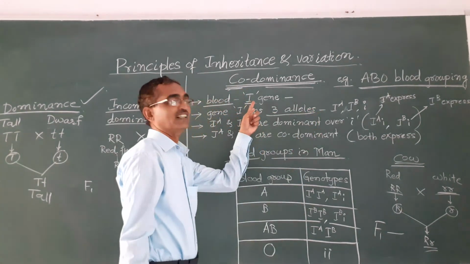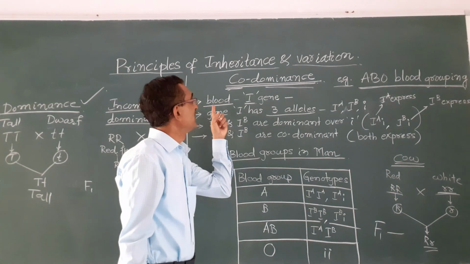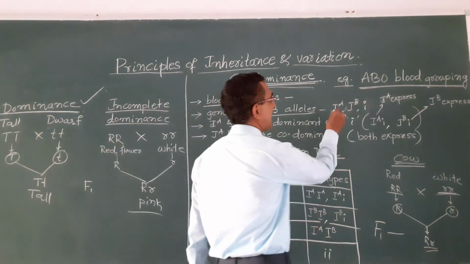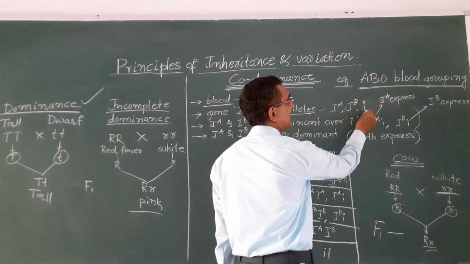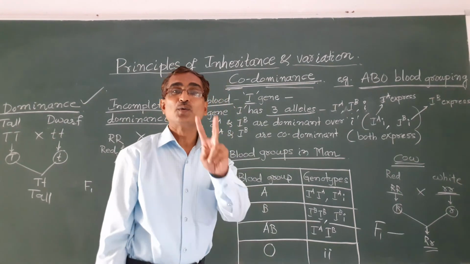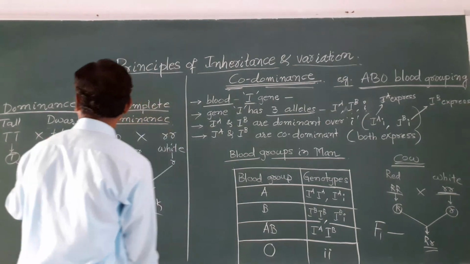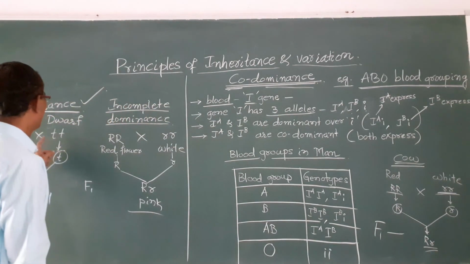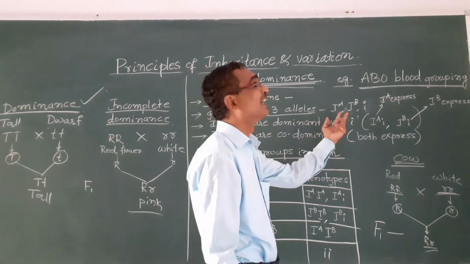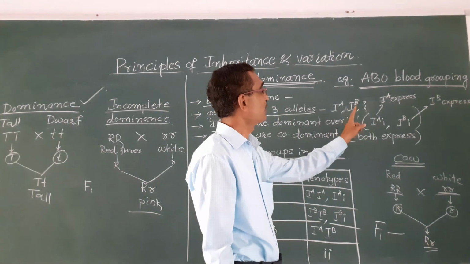The I gene which regulates blood in human beings has 3 allelic forms, that is IA, IB and small i. Usually we have 2 alleles, like capital T and small t, but here we have 3 alleles, IA, IB and small i.